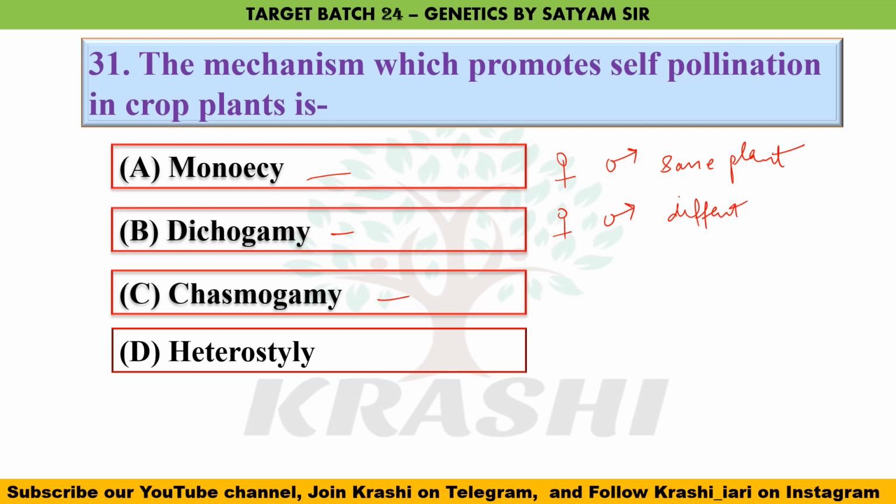In case of chasmogamy, a flower opens after the pollination has taken place. In case of heterostyly, we see a flower which has a long style and a short stamen, or vice versa. So the most appropriate answer is option C, cleistogamy, because here the flower only opens after the pollination has taken place, which gives rise to self-pollination.